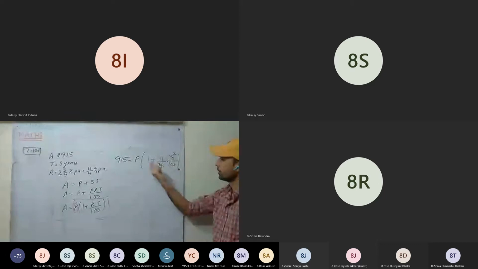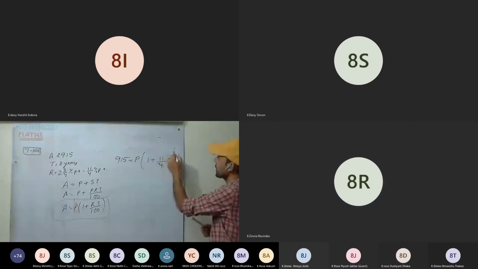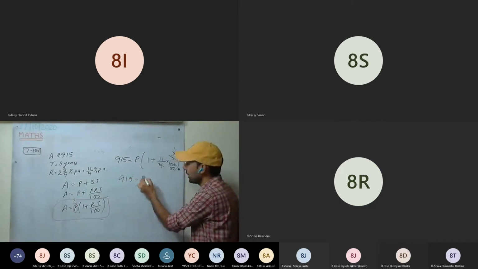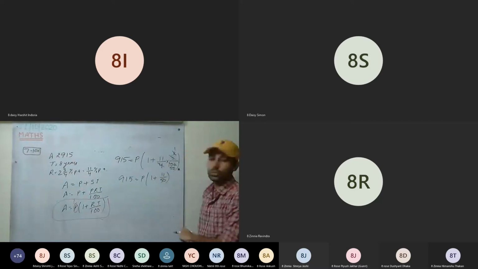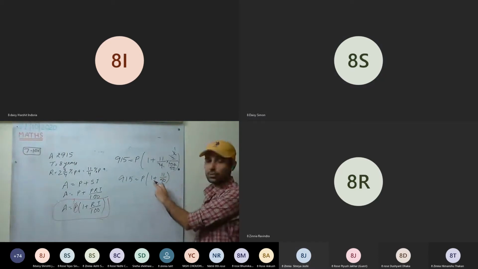Sir, we can cut 200. Yes, you can cut. If you want, you can cut, or you can go without cutting as well. Okay, 50 I have cut it now. 915 equals P(1 plus 11/50). Now solve this one. 61/50, 61 upon 50. Understood this one?